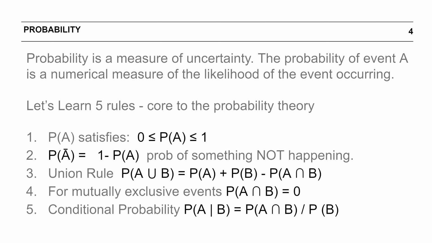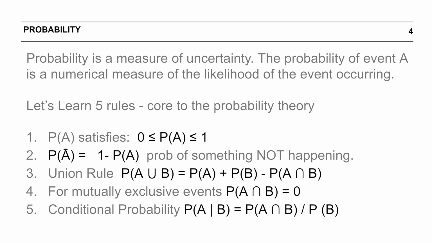Rule 1 is that the probability of any event happening satisfies an equation: the probability is always between 0 and 1. The minimum value that the probability of an event can take is 0 and the maximum probability of an event taking place is 1. Rule 2. The probability of an event not happening is simply 1 minus the probability of that event happening.